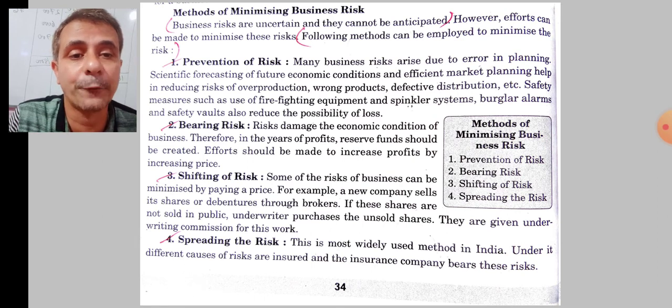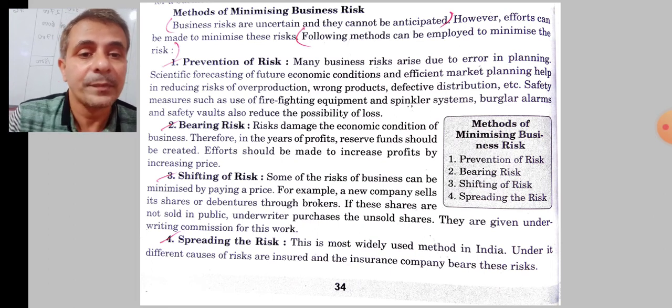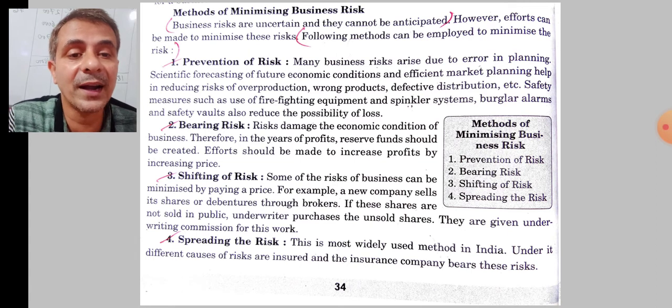Next is shifting of risk. Some of the risks of the business can be minimized by paying a price. For example, a new company sells its shares and debentures through brokers. If these shares are not sold to the public, the underwriters purchase the unsold shares. They may be given underwriting commissions for their work. Now in this case, certain business risk can be minimized by paying a price.